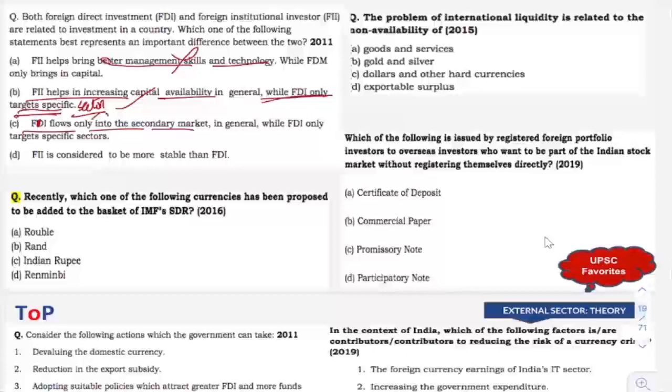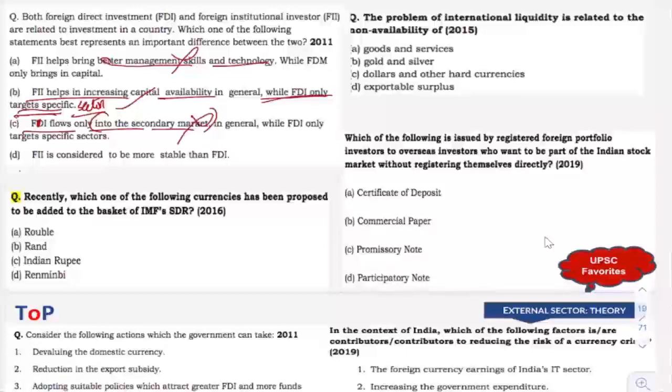Now, it is not necessary that FII or these investments are only coming to the secondary market. They can also participate in the primary market, right? Initial issue and all, they can also participate in that. So this statement will be wrong.